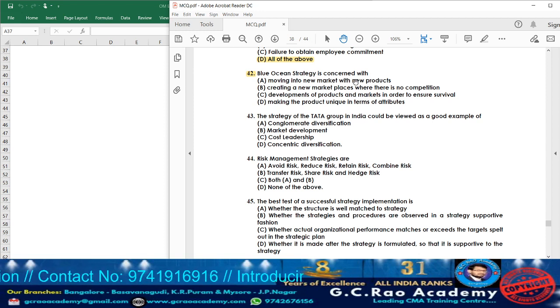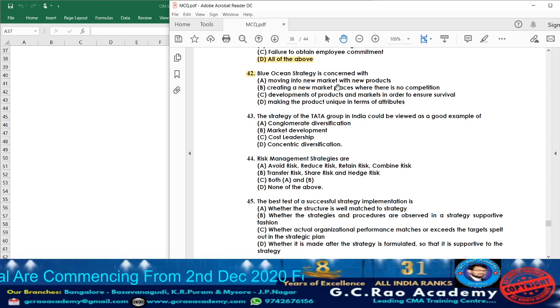Blue Ocean strategy is concerned with... See, usually with the help of blue ocean, ocean means what? It will be very large. Blue ocean strategy is that particular strategy which helps a particular organization to market their particular products where there is no competition at all. With the help of blue ocean strategy, they will be able to market the products. That we are going to call as what? Blue ocean strategy. Now let us go through what they are telling.